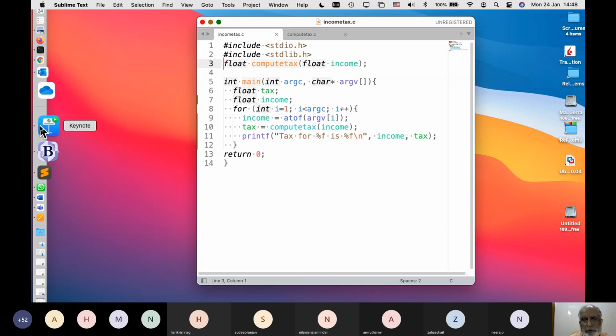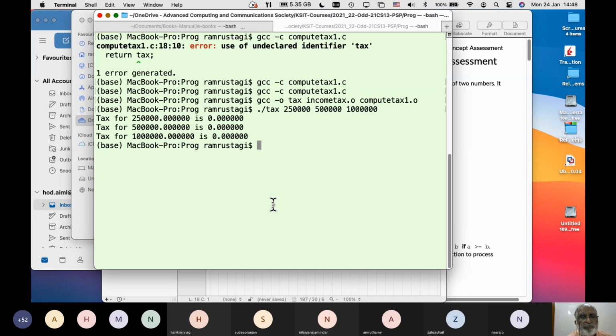So let's run this program. First, I'll compile. I just want to compile my function separately. I can use -c, which is for only compilation. I can say income tax.c. It will only compile, it will not generate executable code. I can compile again, and I have 2 objects compiled. I need to link them.